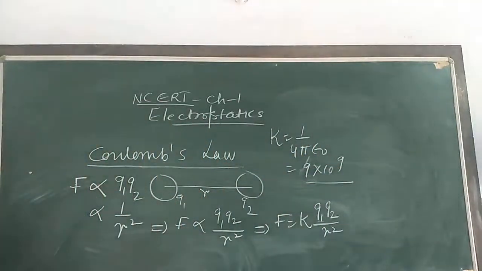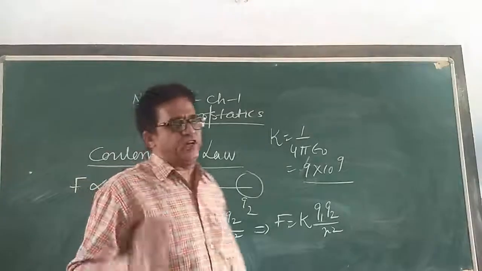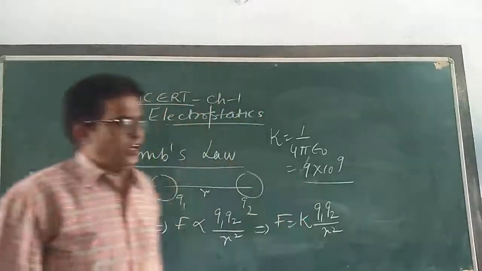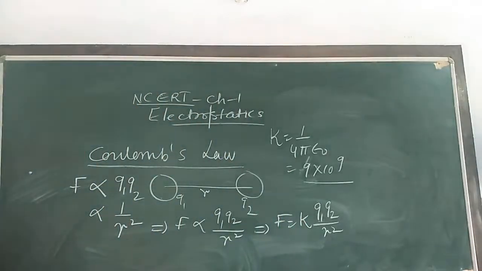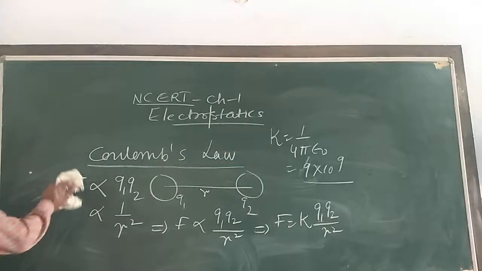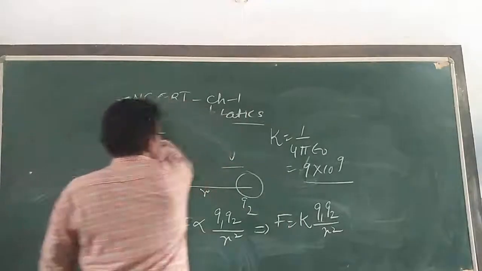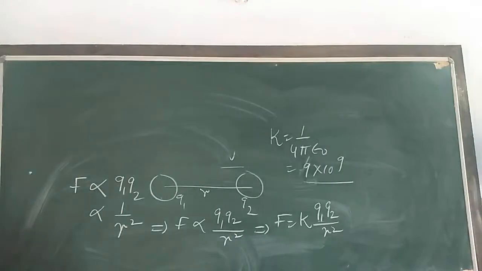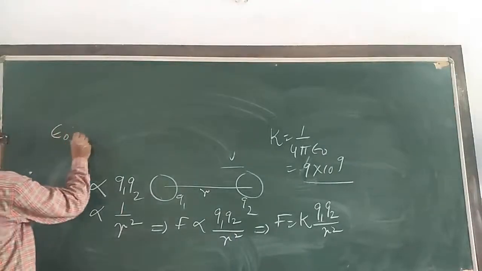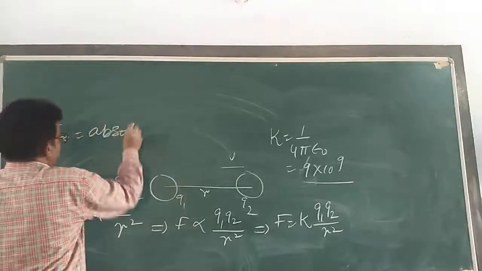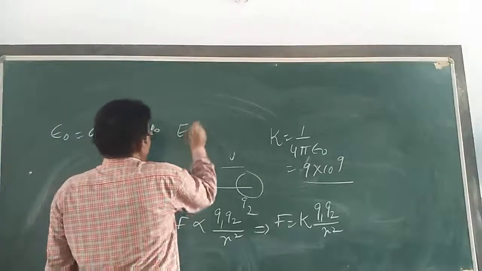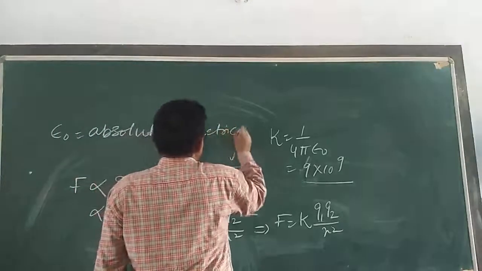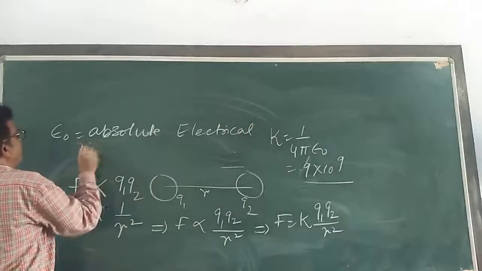Write down, what is epsilon naught? Epsilon naught is the absolute electrical permittivity. Write, I am defining it now.